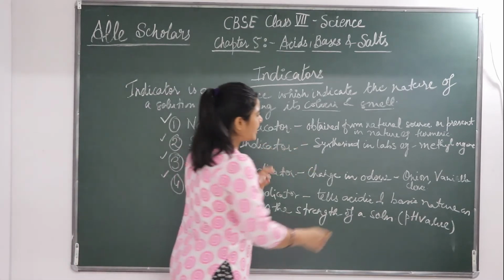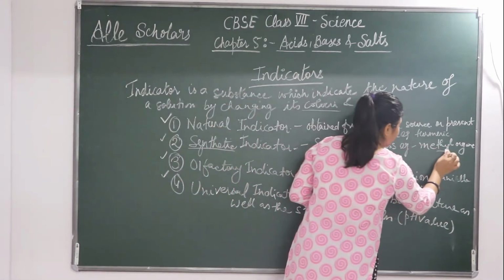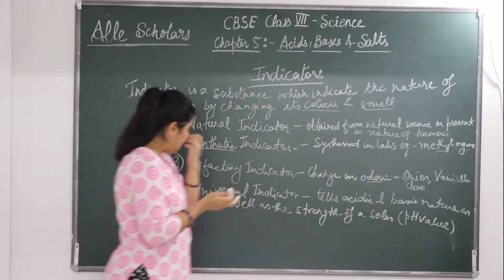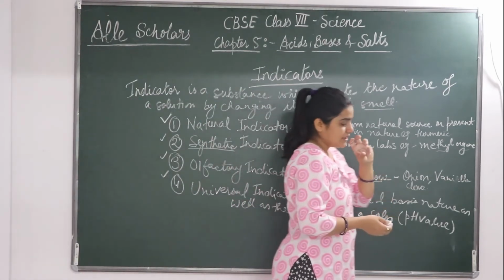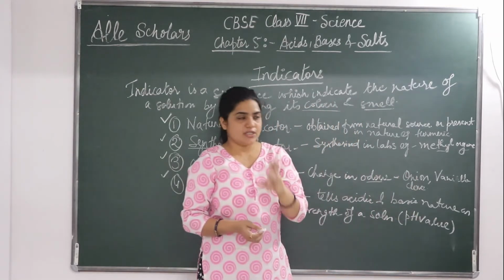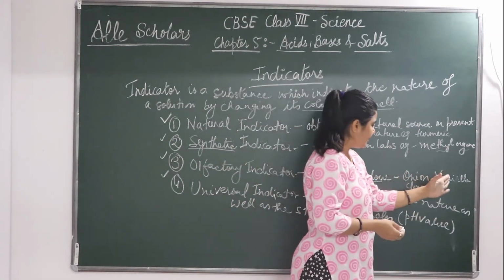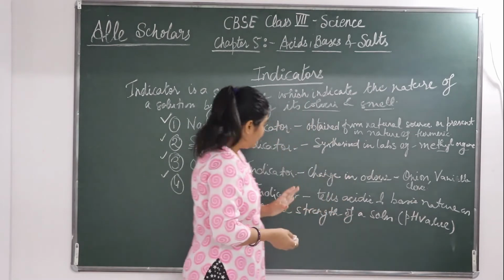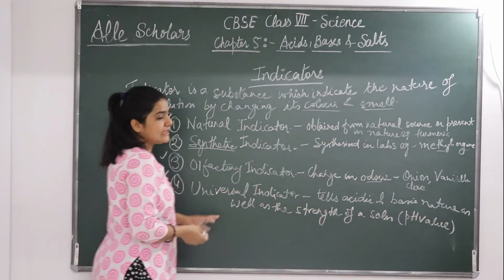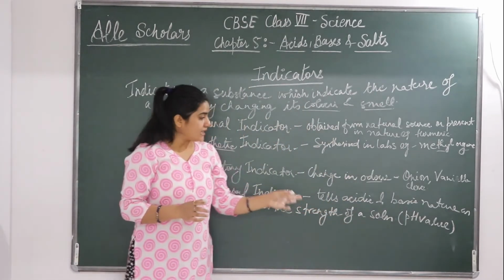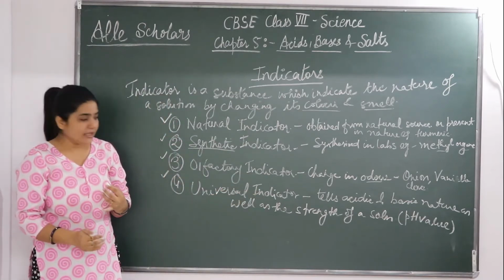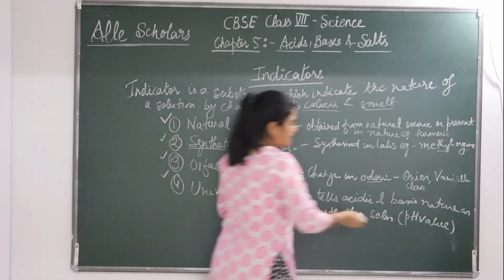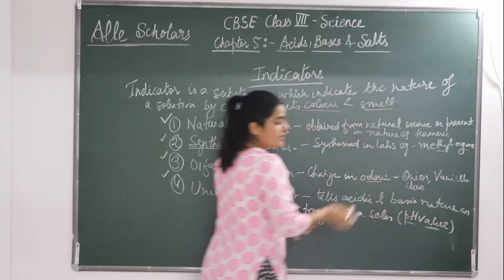Synthetic indicators are synthesized in lab. Example is methyl orange or phenolphthalein. Olfactory indicator is change in odor. The smell of chemical solution changes. Example is onion, vanilla and clove. Universal indicators tell us the acidic and basic nature as well as the strength of any chemical solution, that is the pH value of a solution.